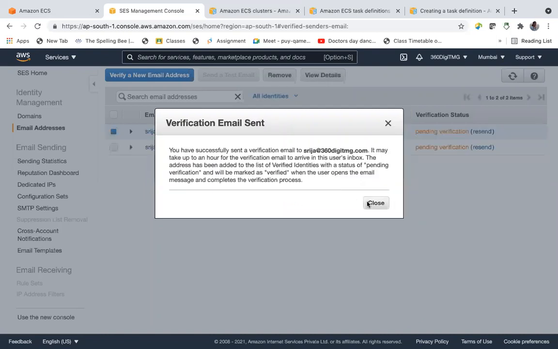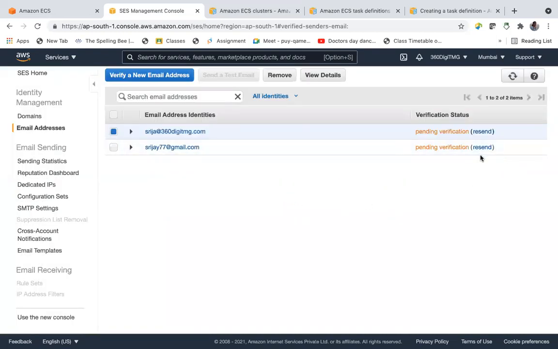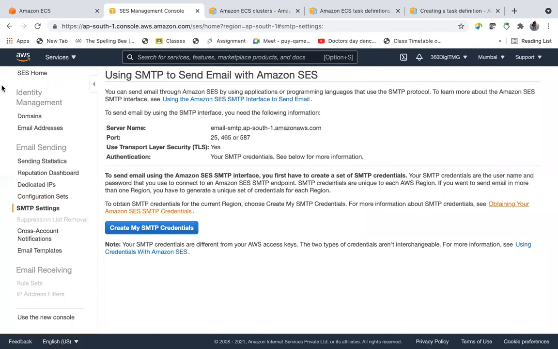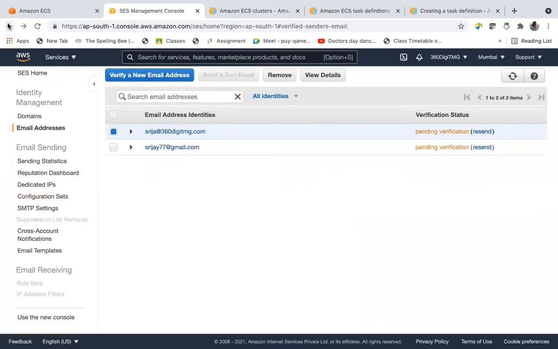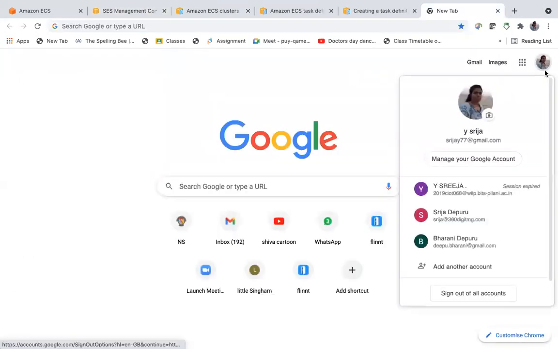So you can register mail IDs and push emails here using this SES. You can bring in your own SMTP settings, create my SMTP credentials, etc. Let's go back. You can set your SMTP server simply. So SMTP server is the emailing server for your organization. So let me confirm this mail ID.